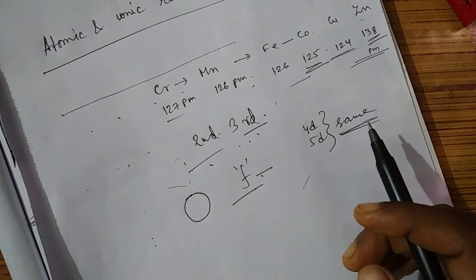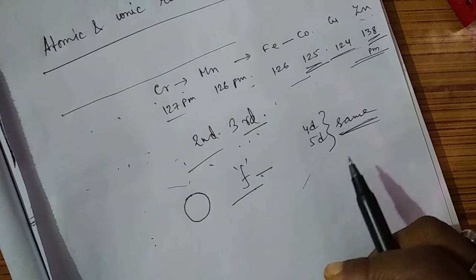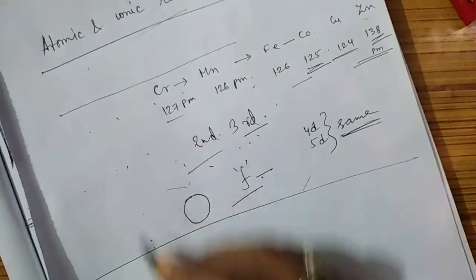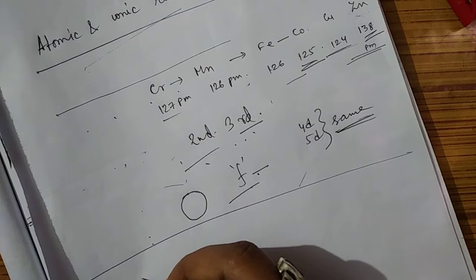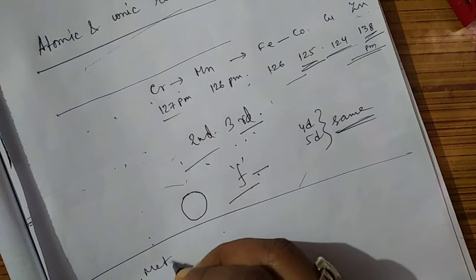So these are the atomic radii we have discussed, and next we will discuss the metallic radii. This was atomic radii, now we will discuss metallic character. Why are these elements all metals? What is the reason that they are metallic in nature?